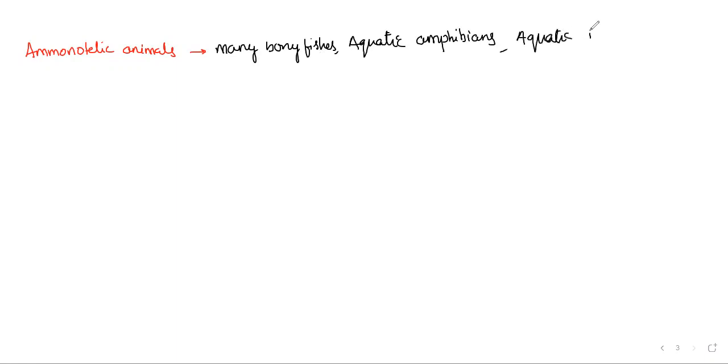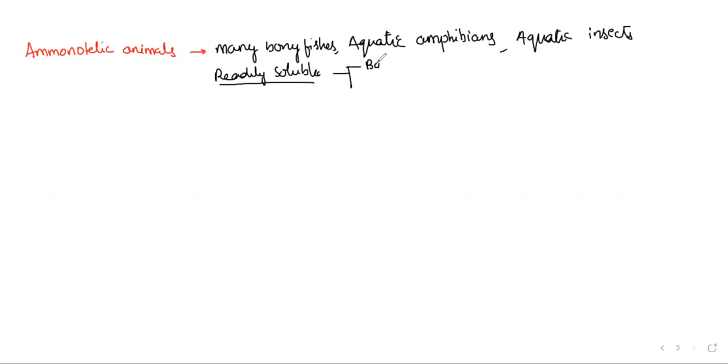In aquatic insects also, ammonia is the excretory material, so they show ammonotelism. Ammonia is readily soluble and easily dissolves in water, so it is excreted by diffusion across body surfaces.